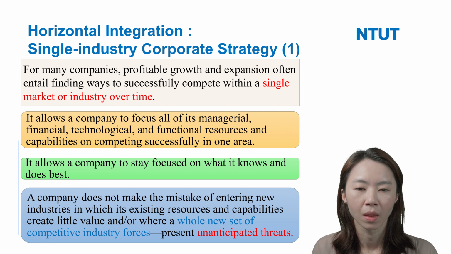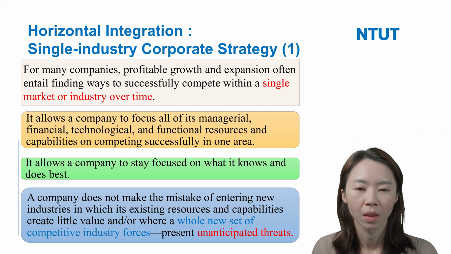Next, let's look at the example of Coca-Cola. We know it is very famous in the soft drink industry, right? Actually, many years ago, Coca-Cola wanted to expand into the movie business, so they acquired Columbia Pictures.